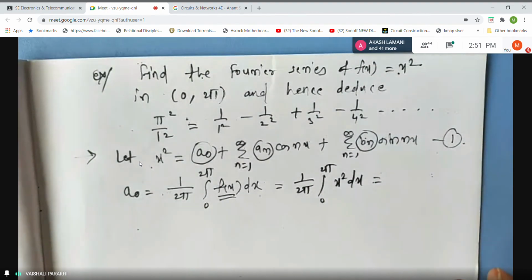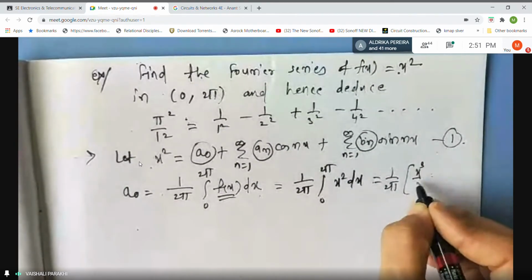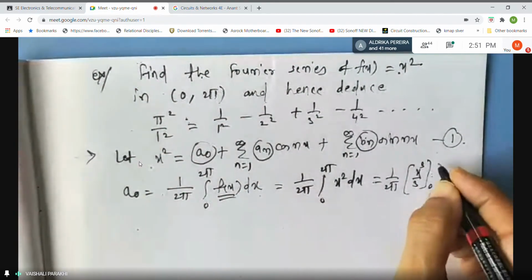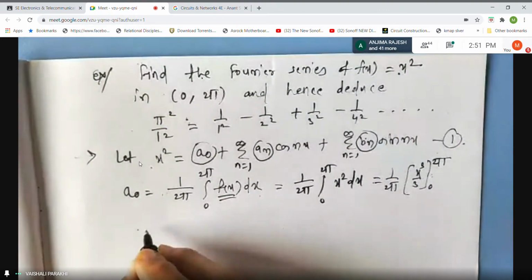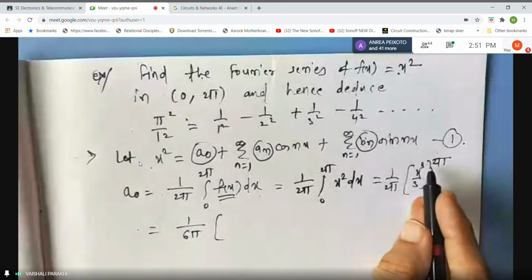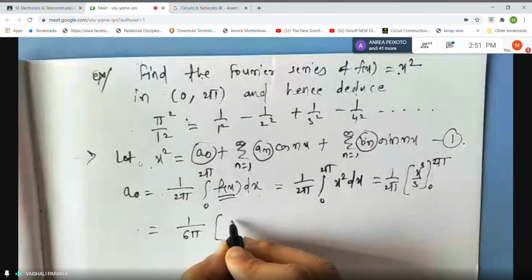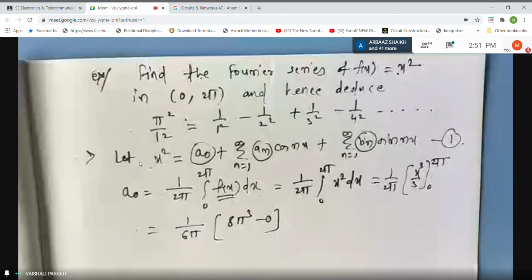And it is a simple integral. So 1 by 2 pi, what is integral of x square? It is x cubed by 3, right? 0 to 2 pi. So it is equal to 1 by 6 pi. X cube means 2 pi the whole cube. So it is 8 pi cube minus 0 cube is 0.